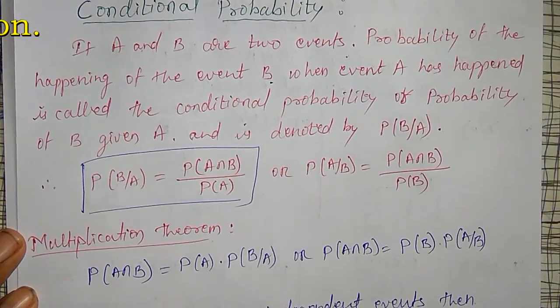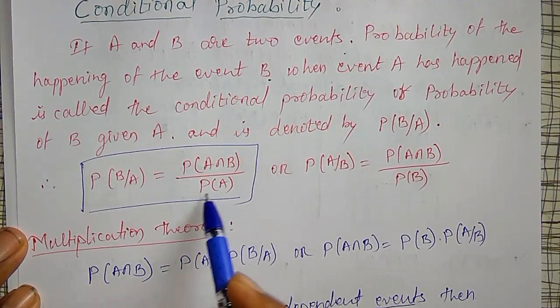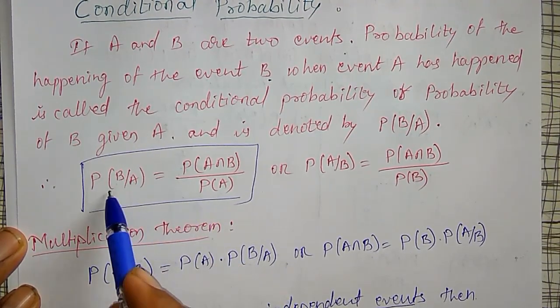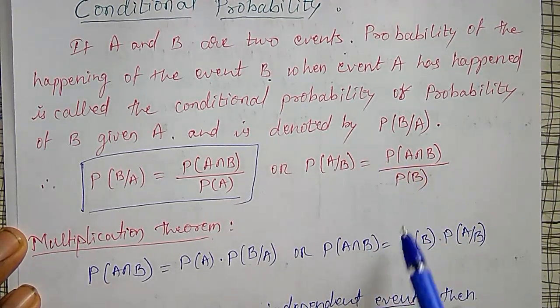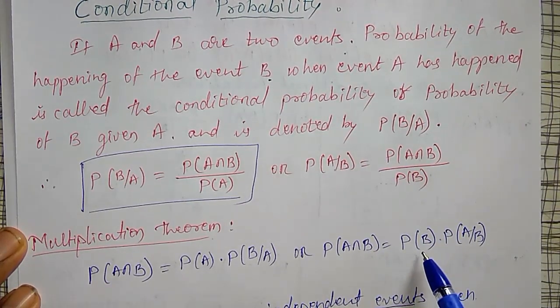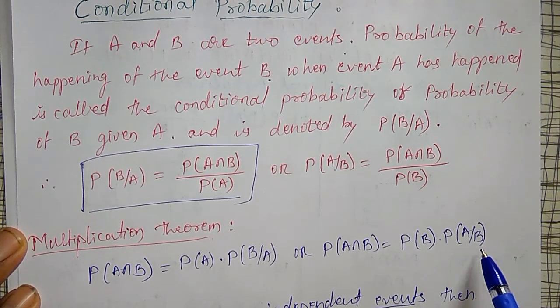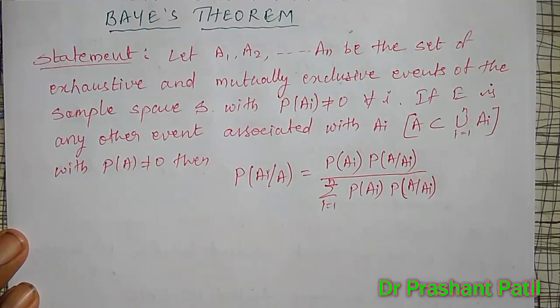Using this, the multiplication rule is nothing but: probability of A intersection B I can write as probability of A into probability of B relative to A. Or, using this definition, probability of A intersection B I can also write as probability of B into probability of A given B. Using this, I am going to derive the theorem.